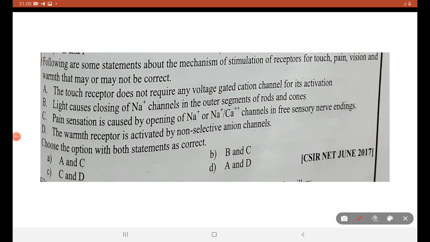Touch receptor does not require any voltage gated cationic channel for activation. This is a wrong statement. So A is a wrong statement. B and C are the correct statements. B is the right answer.